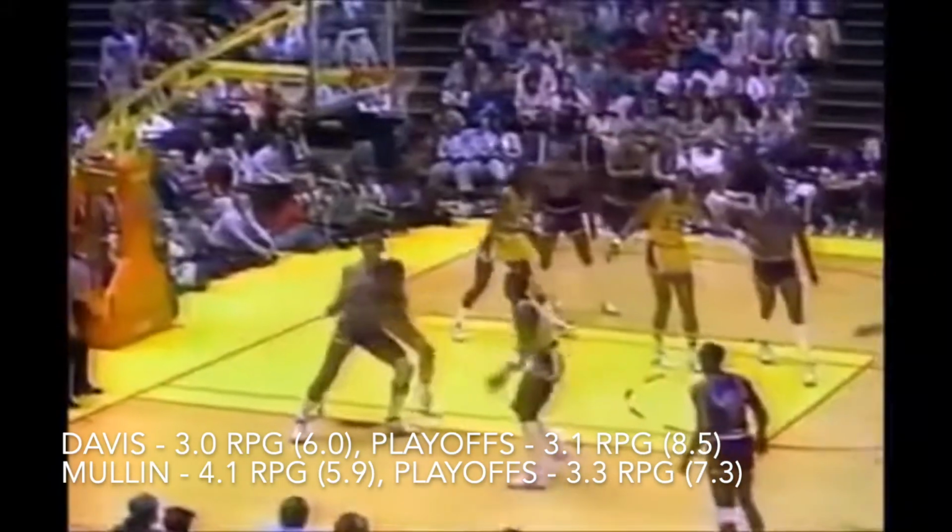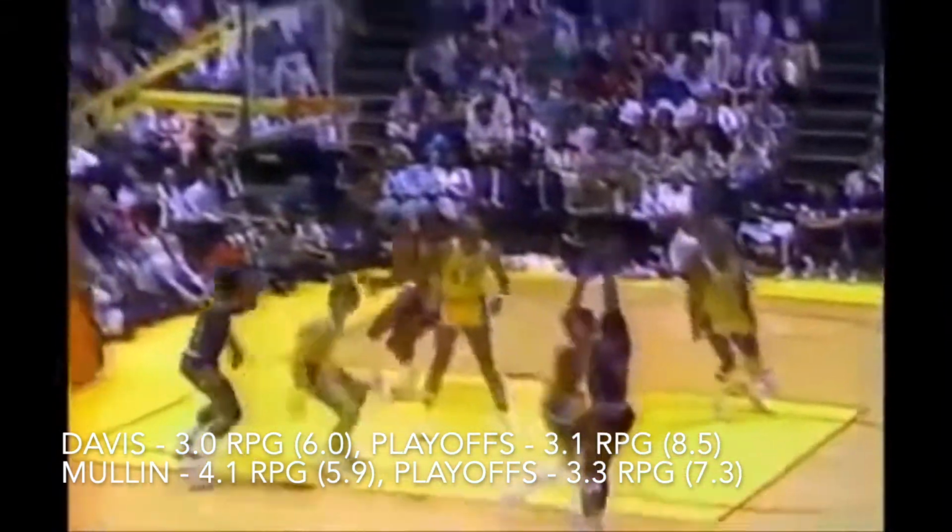In the rebounding category, both players were solid rebounders in their primes. Davis averaged 3 rebounds a game for his career, peaking at 6 rebounds per game in 1978, and 3.1 rebounds per game in the playoffs, peaking at 8.5 rebounds per game, also in 1978. Mullin averaged 4.1 rebounds per game for his career, peaking at 5.9 rebounds per game in 1989 and 1990, and 3.3 rebounds per game for the playoffs, peaking at 7.3 boards a game in 1991.